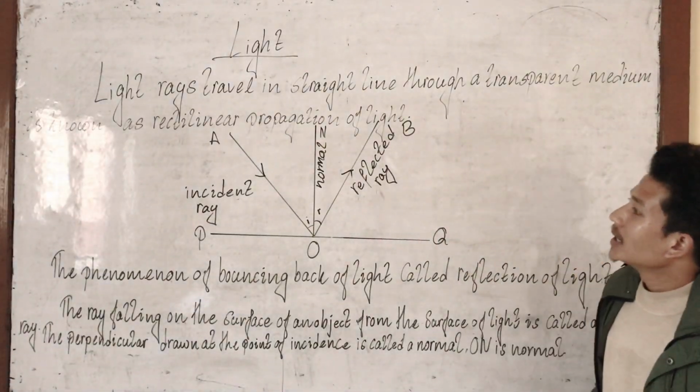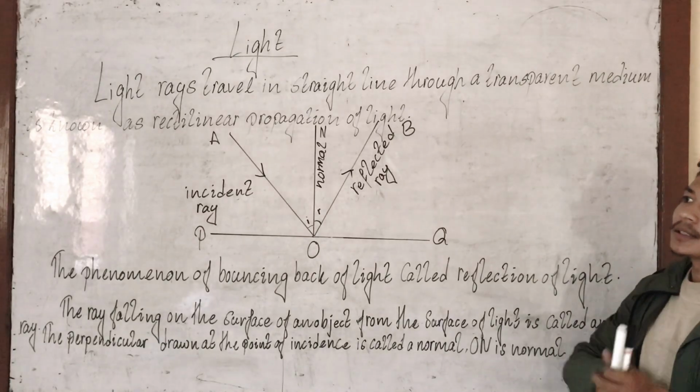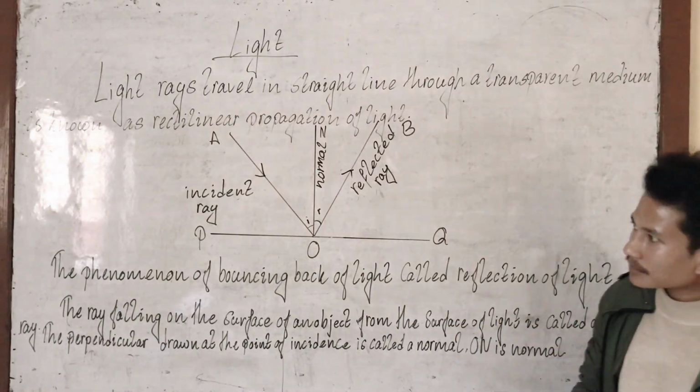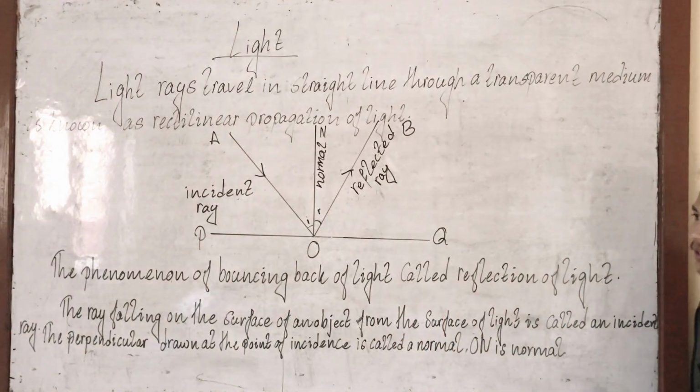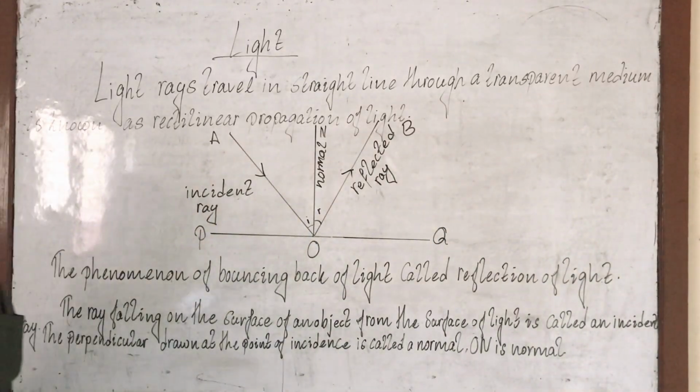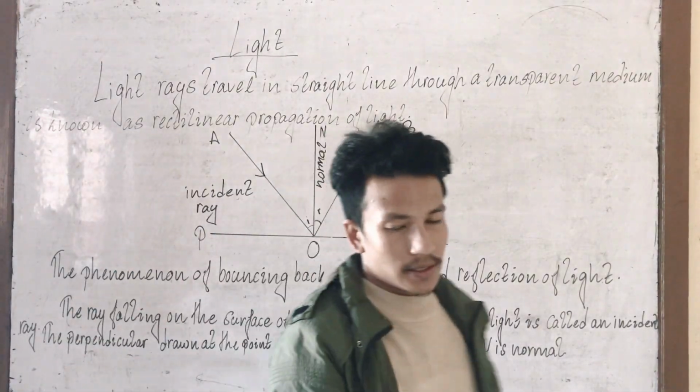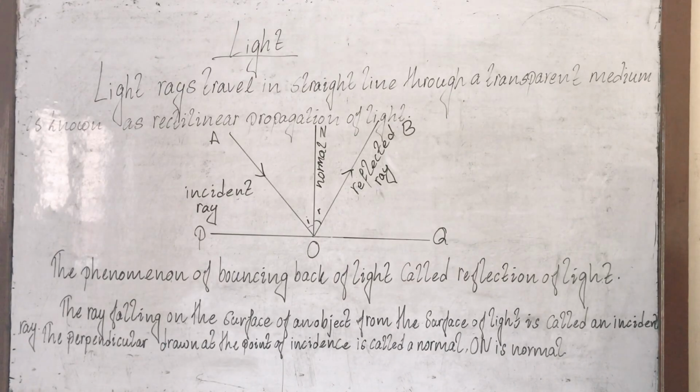First of all, you can see the room looks very dark because the light rays of the sun cannot arrive here because I have closed the door. But when I open the door, the light from the sun falls on the surface. When the light comes towards the surface, it will reflect. Then our room looks very bright now because I have opened the door, right? So the sun provides the light and the heat so that we can survive on Earth, and all living organisms can survive through the light.